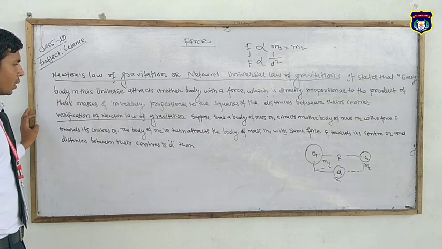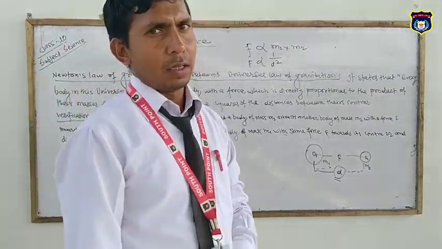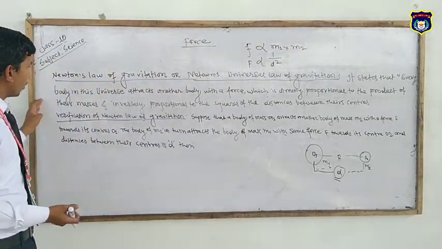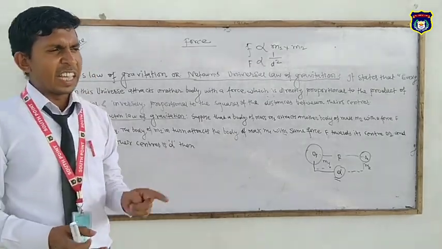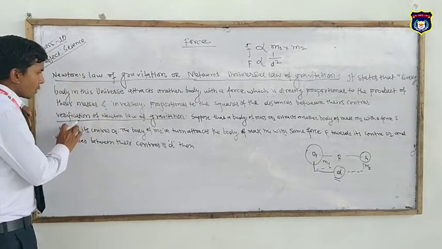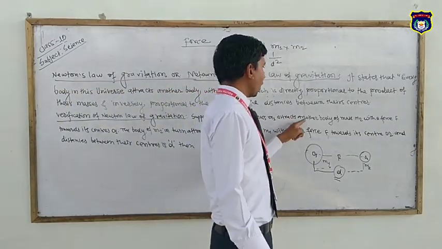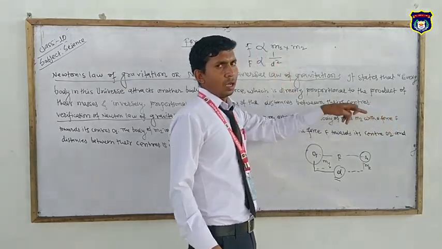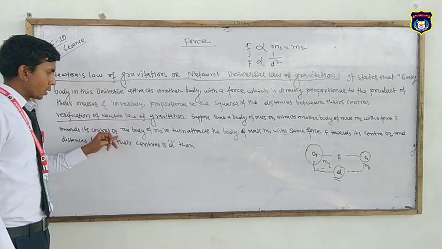Now we are going to derive a formula for the universal law of gravitation. The universal law of gravitation that we read was given by the scientist Newton in 1687. Suppose a body of mass m1 attracts another body of mass m2 with a force F towards its center O1.